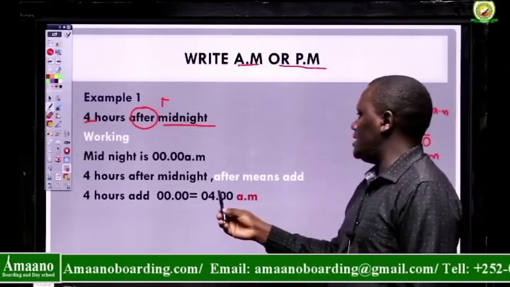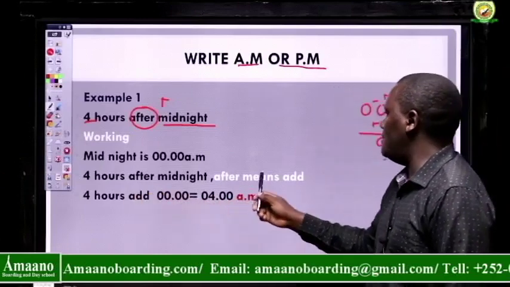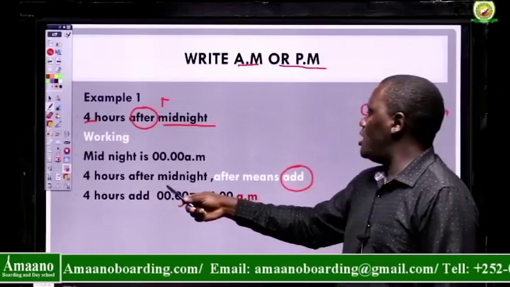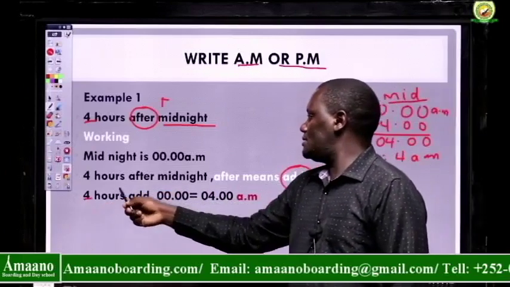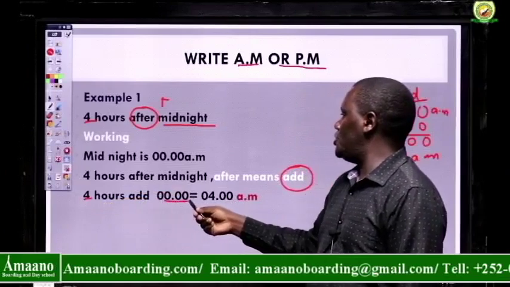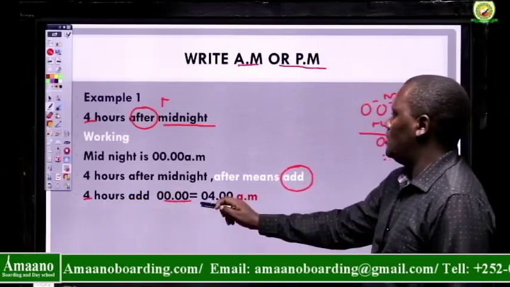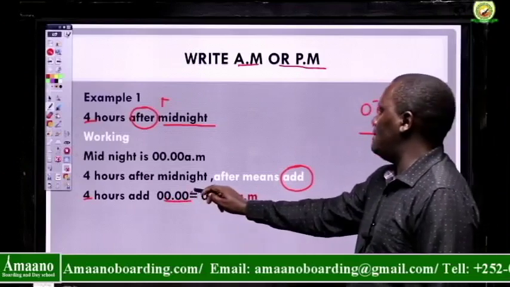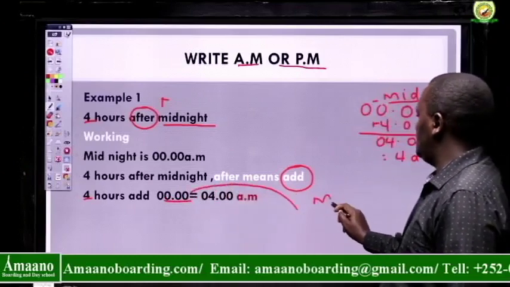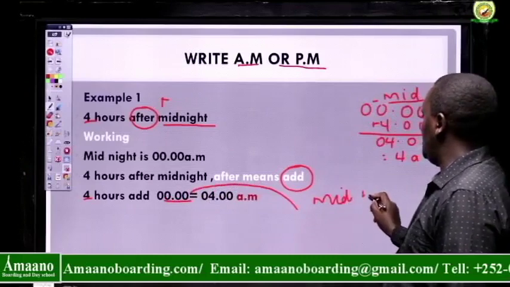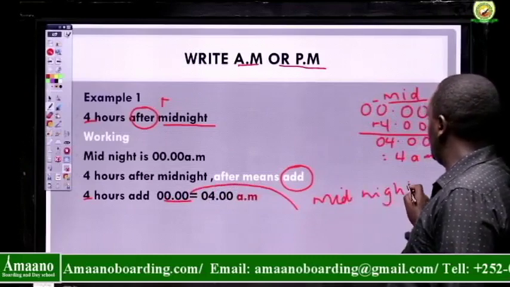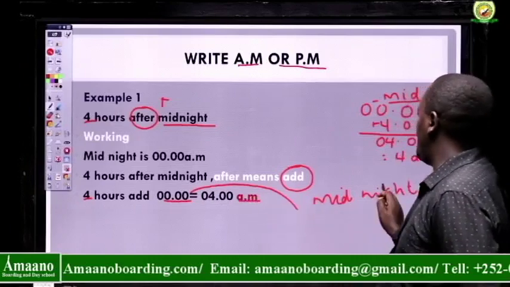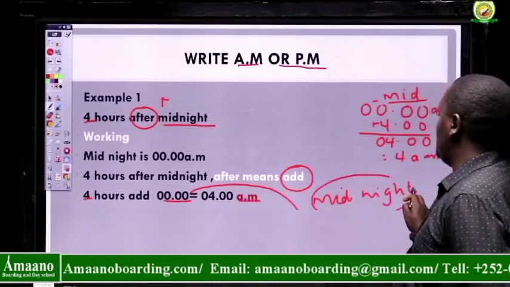That's why we got it here, that 4 hours after midnight means we add the 4 hours that we are given plus 0.00 hours. That is, anytime you see 0.00 hours, it means this is midnight. That is called midnight. So here we wrote AM because that time was midnight.